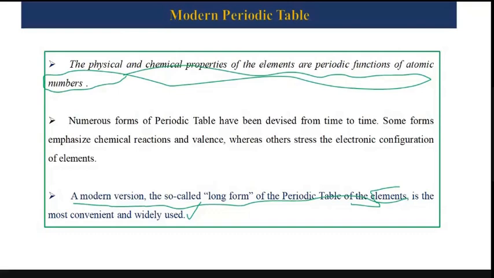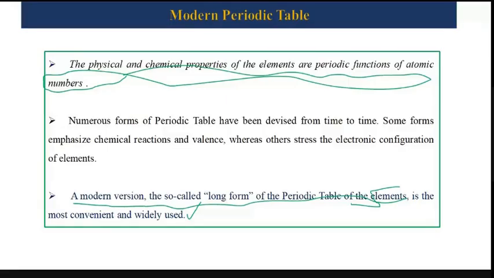But if you see the gross picture of the modern periodic table, you will come across that the physical and chemical properties are both very well explained with respect to the atomic number. Of course, there are some problems, there are demerits also, but it will always be there with any classification. Either X will be present, then Y will be missing, or Y will be present, then X will be missing. But the widely accepted theory is the modern periodic table.